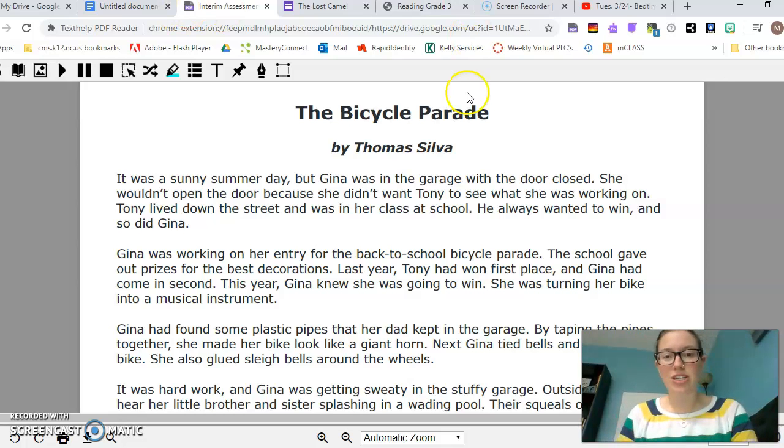And then the second passage is called The Bicycle Parade. This is a realistic fiction story about a little girl named Gina, and she wants to enter a bicycle decorating contest at her school, and they're going to have a bicycle parade of all their bikes. And she really wants to beat her neighbor, Tony. He's in her class, and he lives right down the street.